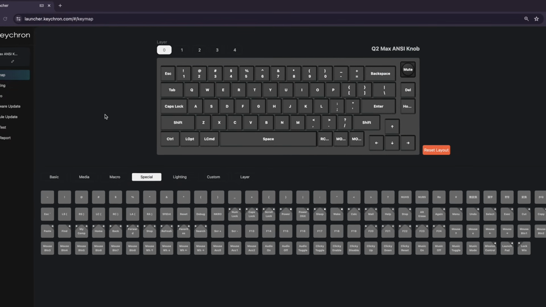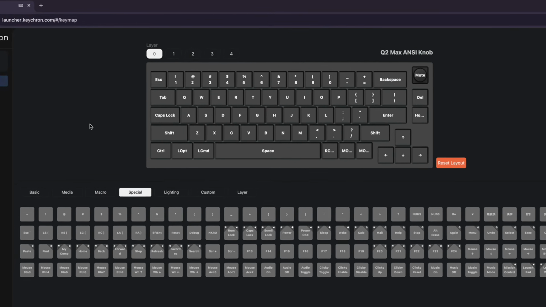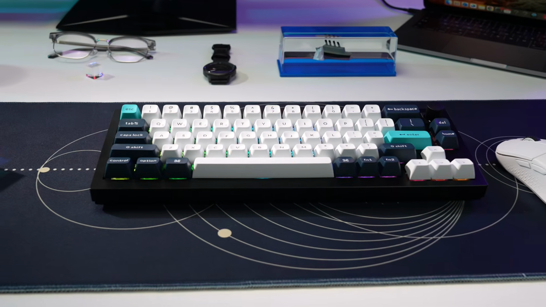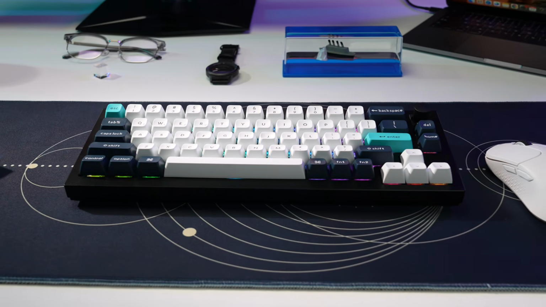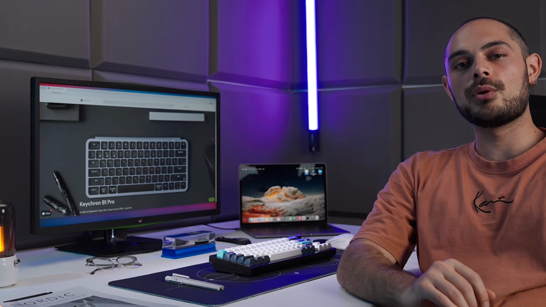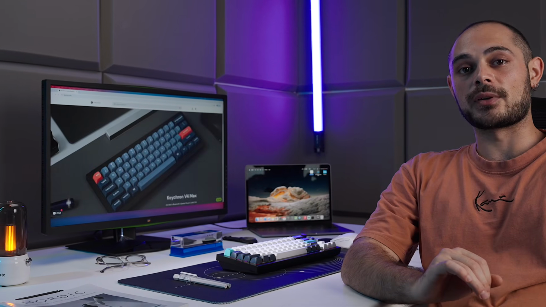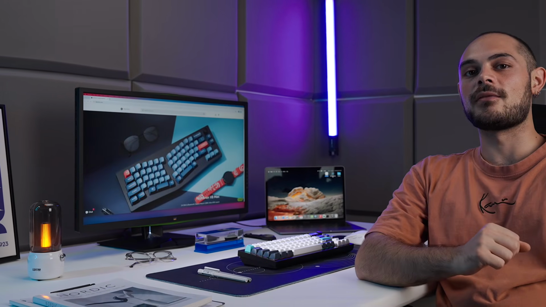Keychron Launcher is a web app developed by Keychron, and it is one of the main tools that allows your keyboard to unleash all of its potential. Thanks to the launcher, you'll be able to remap every single key without an effort and create convenient key combinations and shortcuts. This type of boundless customization will enable you to control every little aspect of your keyboard and boost your efficiency. But enough presentations, let's dive in.